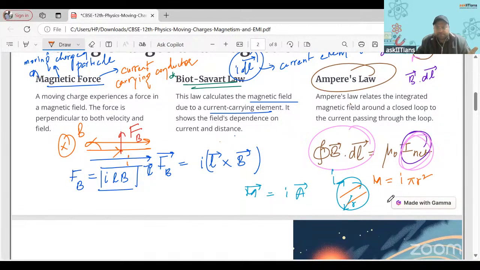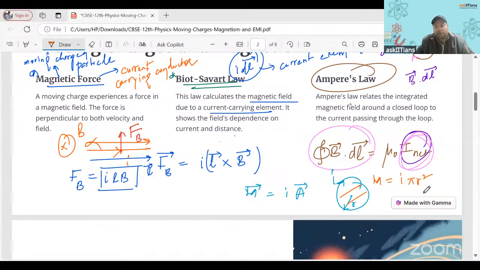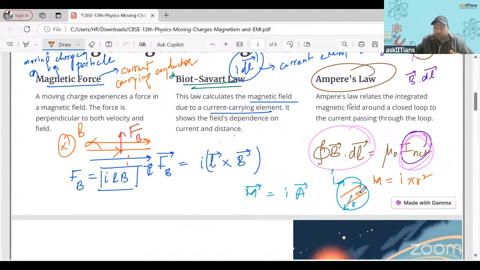Good. So I into pi r square. And what is the direction of the magnetic moment here? We use the right hand thumb rule. We curl our fingers along the current direction, and the thumb will give the direction of the magnetic moment. So it is into the plane here. Got it?